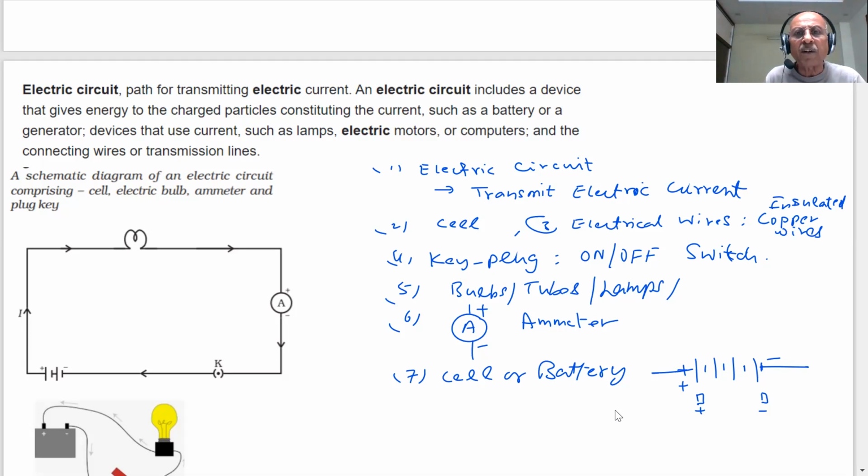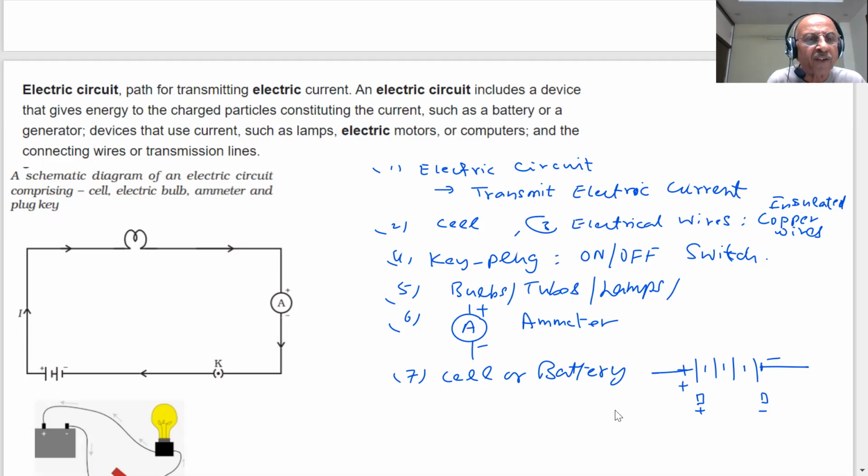In order to have an electric circuit, here is a diagram of the electric circuit we have shown you. You can see plus and minus. The electrons are flowing from the negative terminal to the positive terminal. The flow of electrons is from negative to positive, but the direction of the current, by convention, is taken from positive to negative. You can see the direction of the current I.